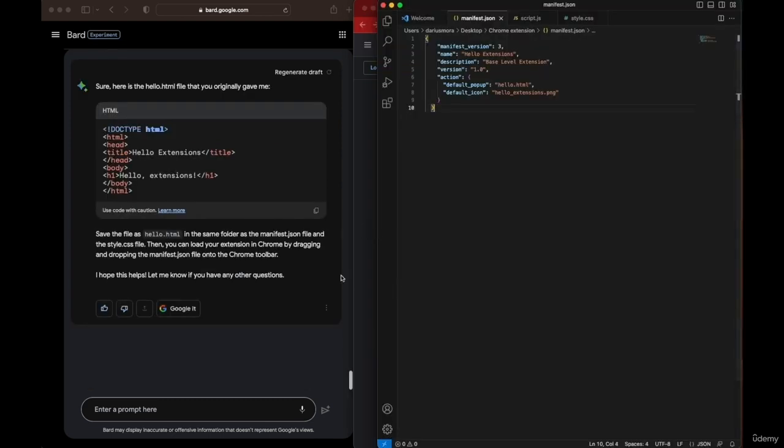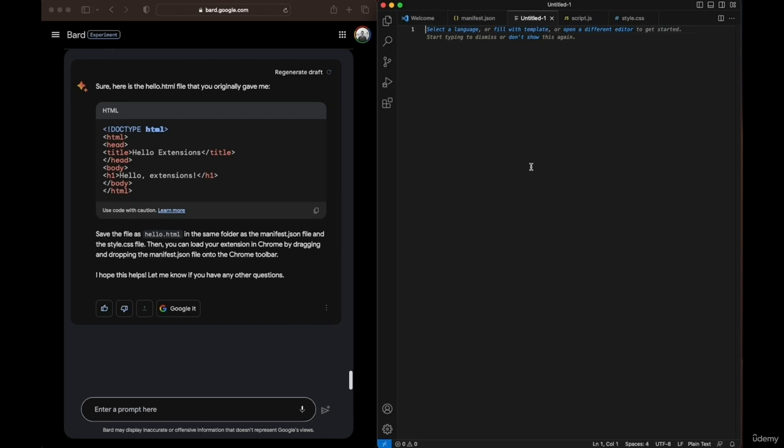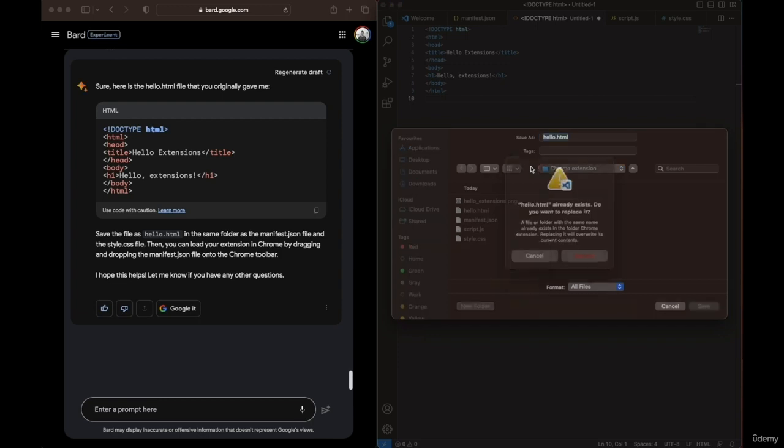Okay, so I did a little bit of debugging and found out that I actually was referencing a wrong file. In here, it says hello.html, but we don't have that. We have this script and style, which neither of these are actually referenced in the original code. We're referencing the icon over here, but that is it, not even referencing the style. So we are going to reference that in just a second, but first I want to make it work. And so I asked Bard to give me the HTML file that we need, that we're referencing here, hello.html. Go ahead, copy this, save, and I'm going to save this as hello.html.